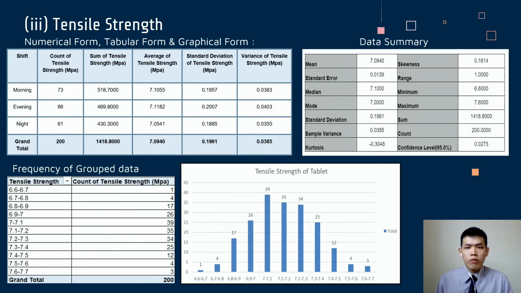The frequency of grouped data with the interval of 1 MPa is used to plot a histogram, and the graph shows a similar shape to the normal distribution graph.